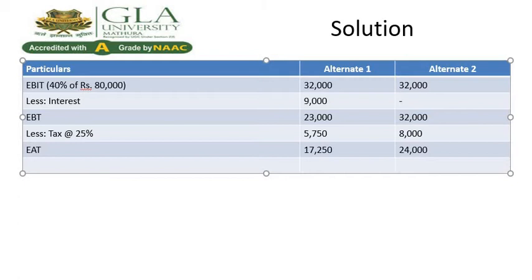After that, we have calculated earning per share. Our formula of earning per share is earning after tax divided by number of equity shares.